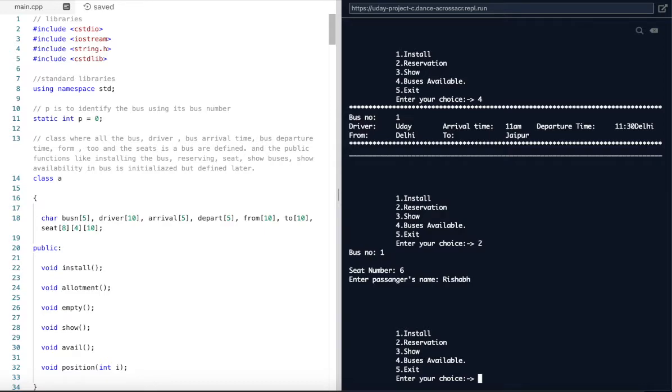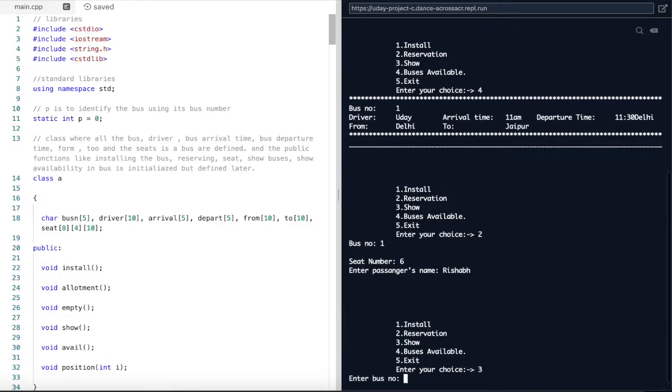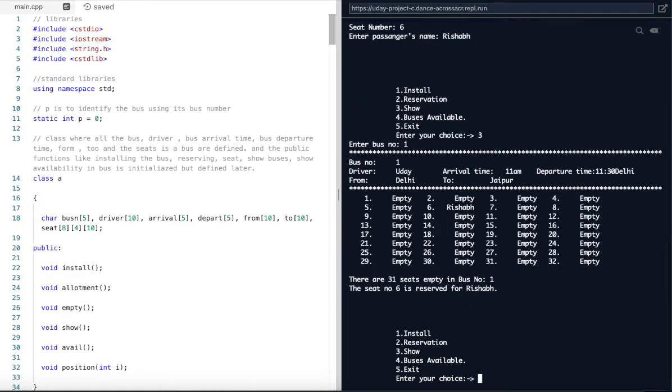You can check that when you press number 3 here. Then it will ask for which bus you want to check. After pressing 1, you can check all the details of the bus, the number of seats in the bus, and which seat has been booked for which passenger. You can check it here. It shows that there are 31 seats available in bus number 1, and seat number 6 has been booked for Rishabh.